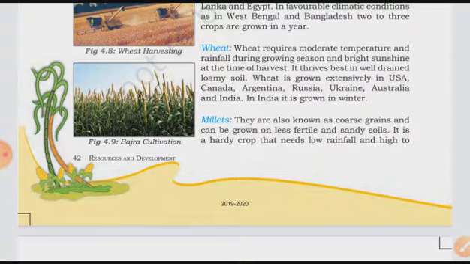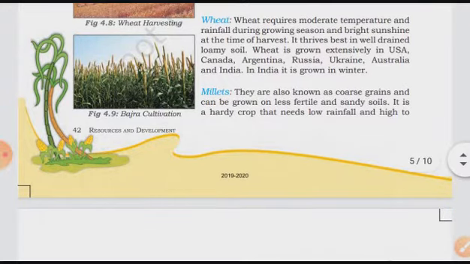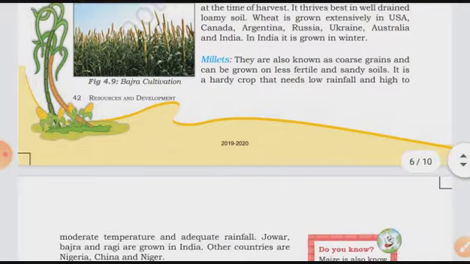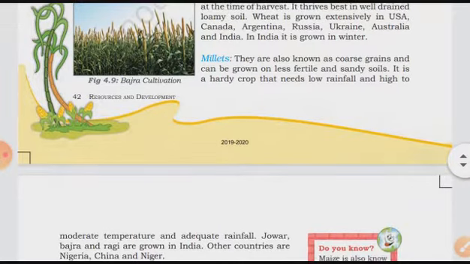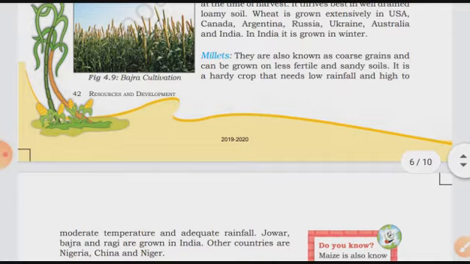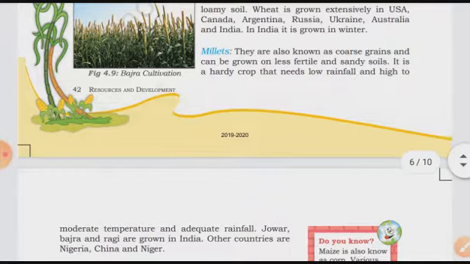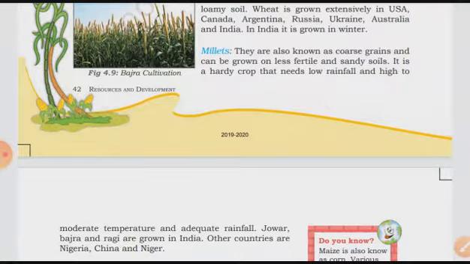It thrives best in well-drained loamy soil, and mainly we can grow wheat in the loamy soil. Wheat is grown extensively in USA, Canada, Argentina, Russia, Ukraine, Australia, and India. So in different parts of the world, they have given the names of the different countries where it is grown extensively, and in India it is grown in the winter season, during the winter time.